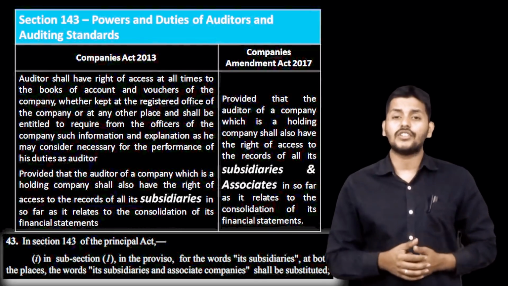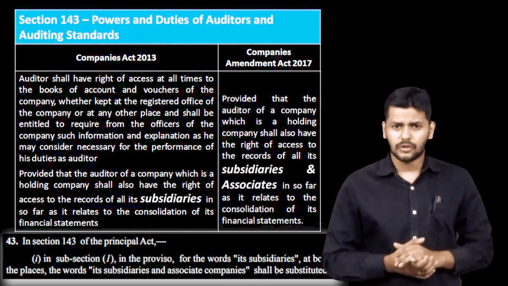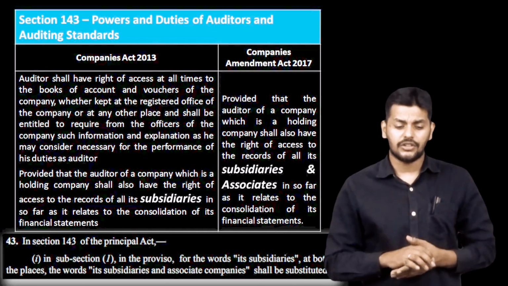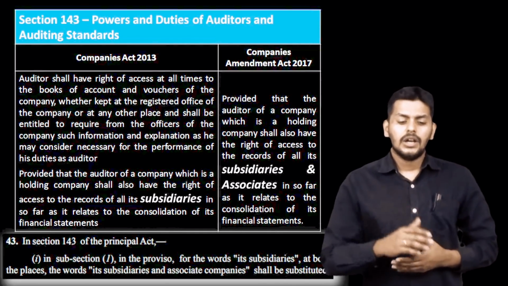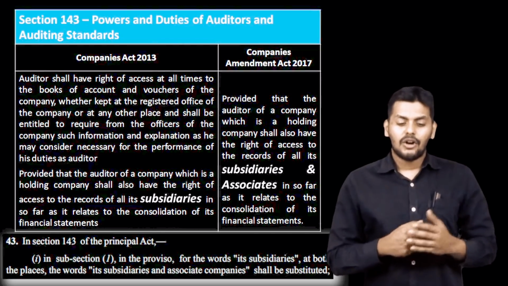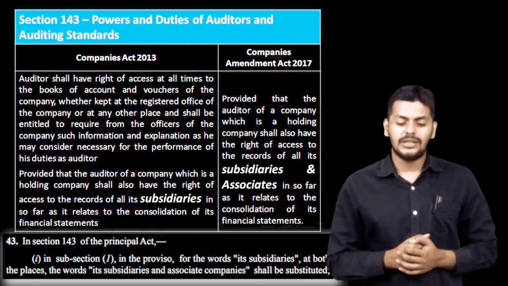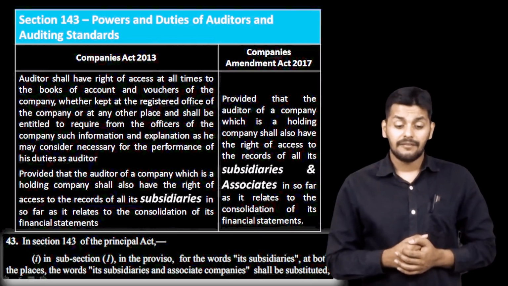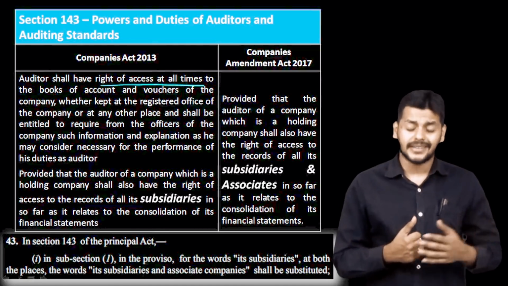Alright, let's move on that note to the next change we are looking at in section 143, wherein we are talking about the powers and duties of the auditor, and of course 143 subsections 9 and 10 talking about the auditing standards. Where exactly is the change? Now watch out here. I'm first taking up the Companies Act 2013 provision. Auditors shall have the right of access at all times to the books of account and vouchers of the company, whether kept at the registered office or at such other place.